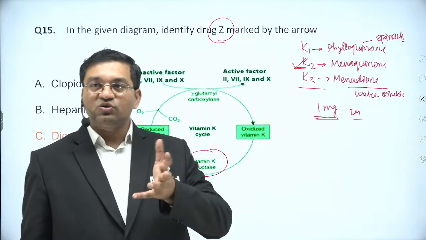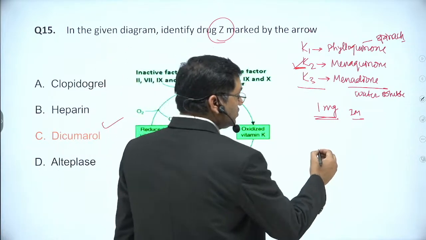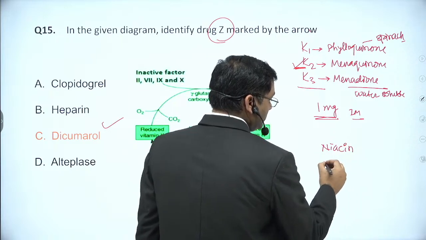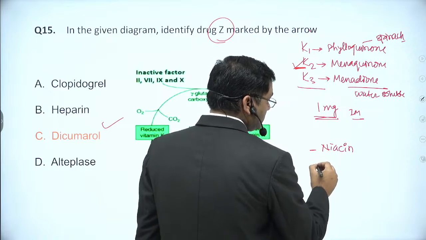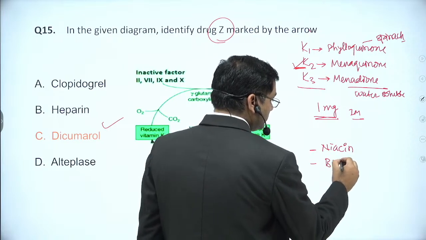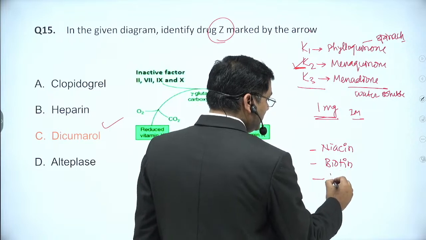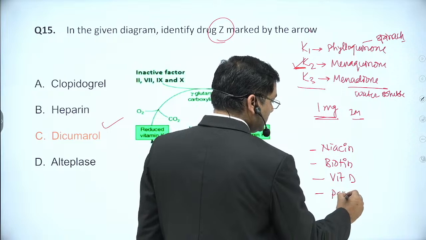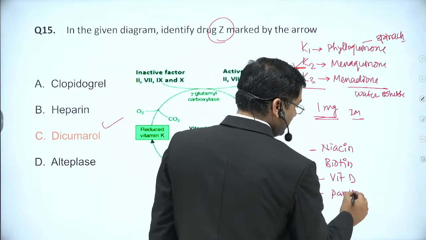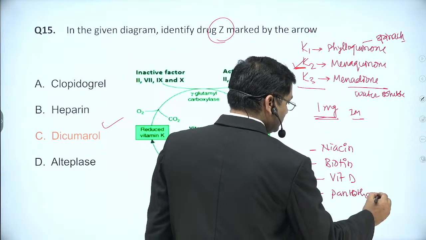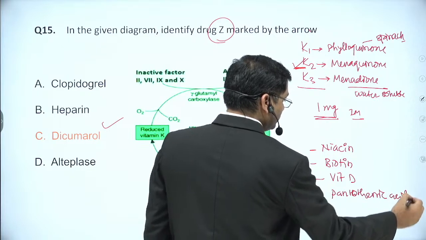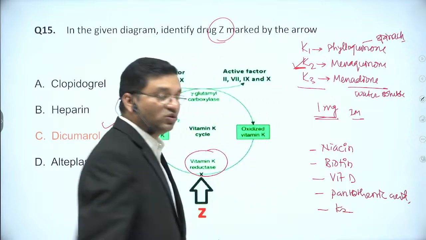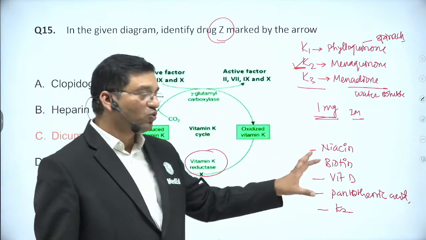What are the other endogenously produced vitamins? They include niacin, which is produced from tryptophan, then biotin, then vitamin D, pantothenic acid, and one left, that is K2. These are the endogenously synthesized vitamins.